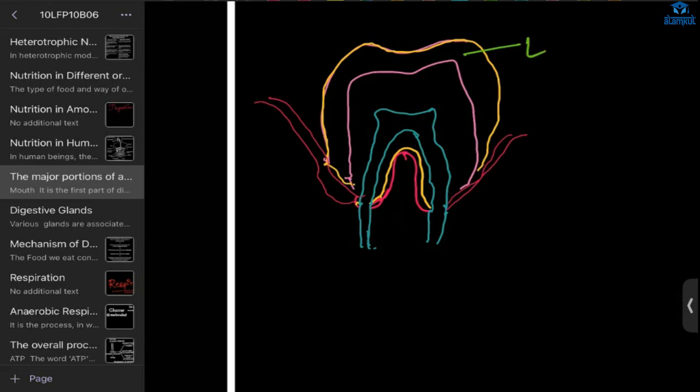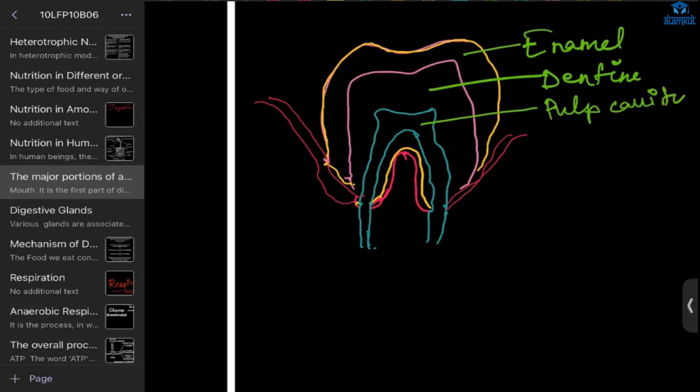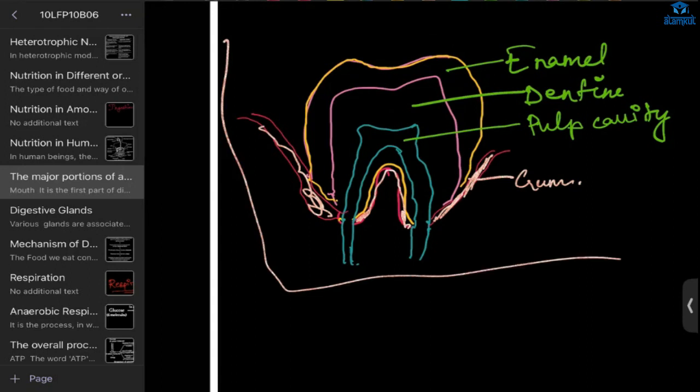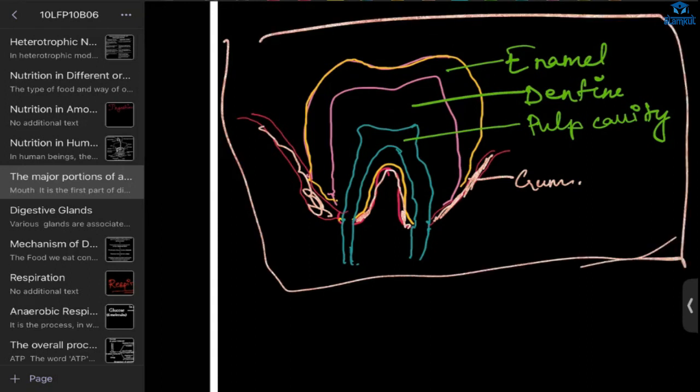This is enamel, and next this is dentine, and this is the pulp cavity, where all the blood vessels and nerves are present. This one is the gum. These all are the parts of the teeth. Now,